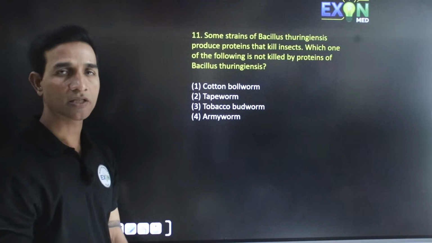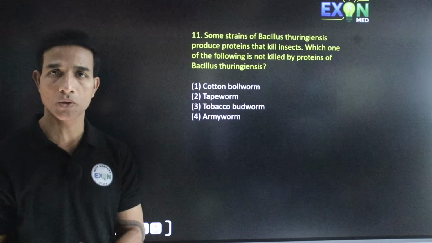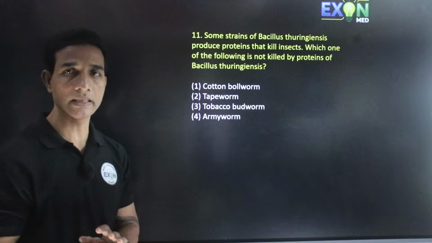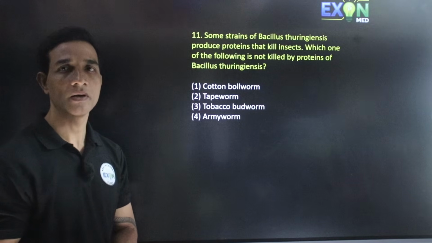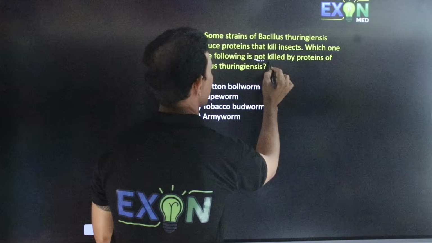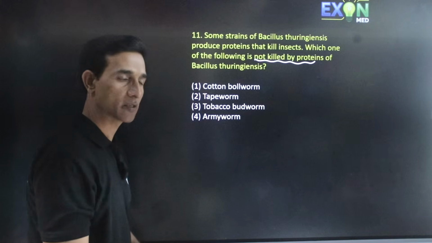Some strains of Bacillus thuringiensis bacteria produce proteins that can kill insects. Which one of the following is not killed by proteins of BT, Bacillus thuringiensis? So they have asked what is not killed by proteins of this BT.